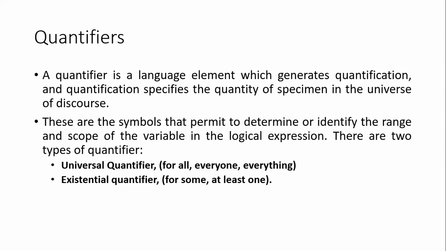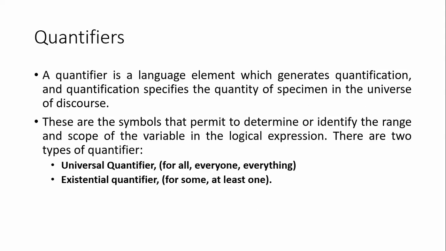Quantifiers are one of the basic elements of first order logic. When we are representing any language elements, quantification will represent how much of the discourse we are giving to the information.